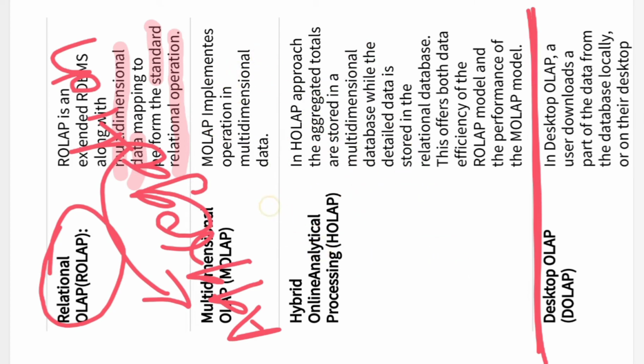Okay, what the aggregation will be done by whom? The multidimensional data, whatever data we are going to get, will always be in an aggregate form. And whatever data we get by using the standard relational operations will always be in a detailed form. So the mapping of the detailed data with the aggregated data will be done by the relational operation. Okay, we are going to see this in detail again.